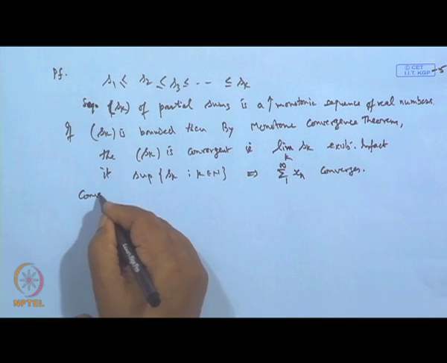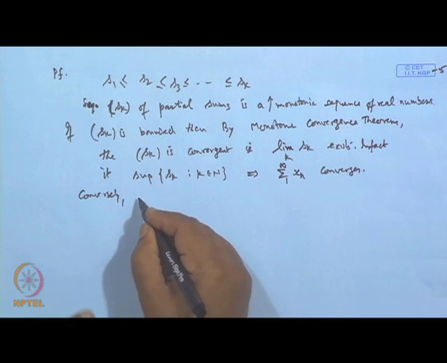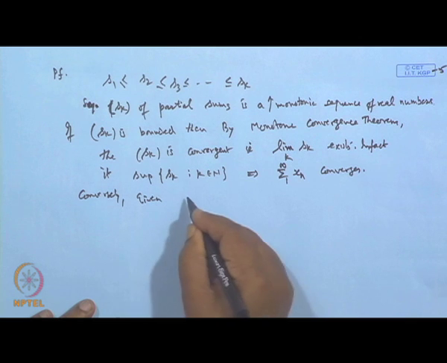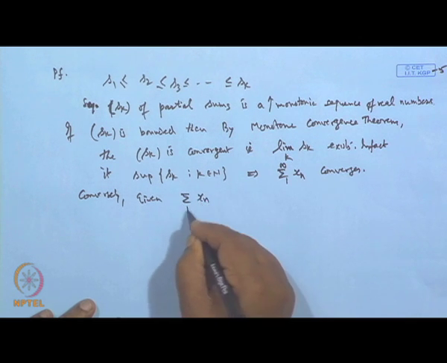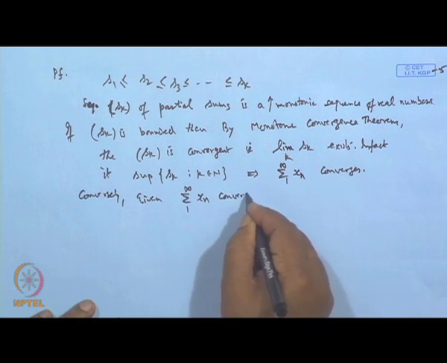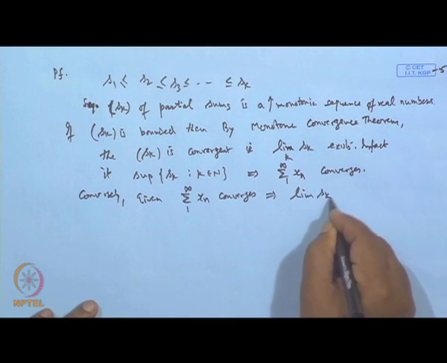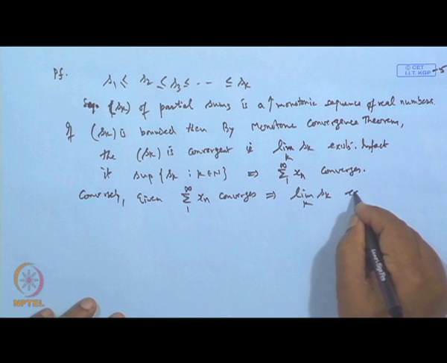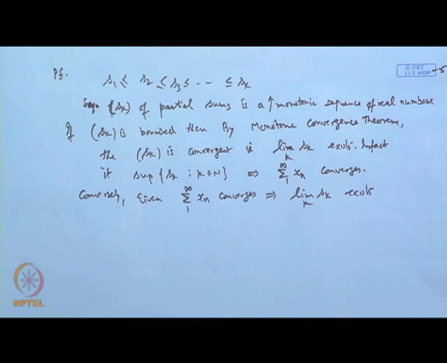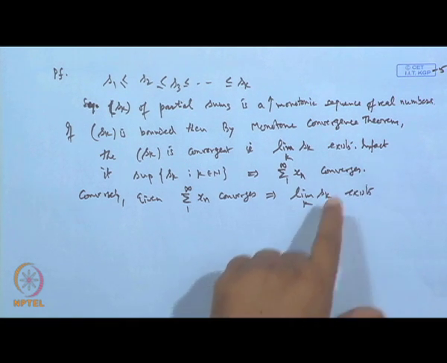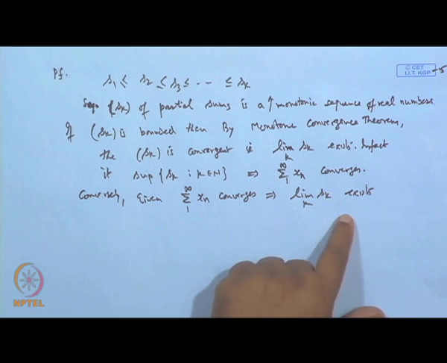Conversely, if given the series sigma x n, 1 to infinity, converges, it means what? That means the limit of this sequence S k over k exists and is finite. Now, every convergent sequence is a bounded sequence.